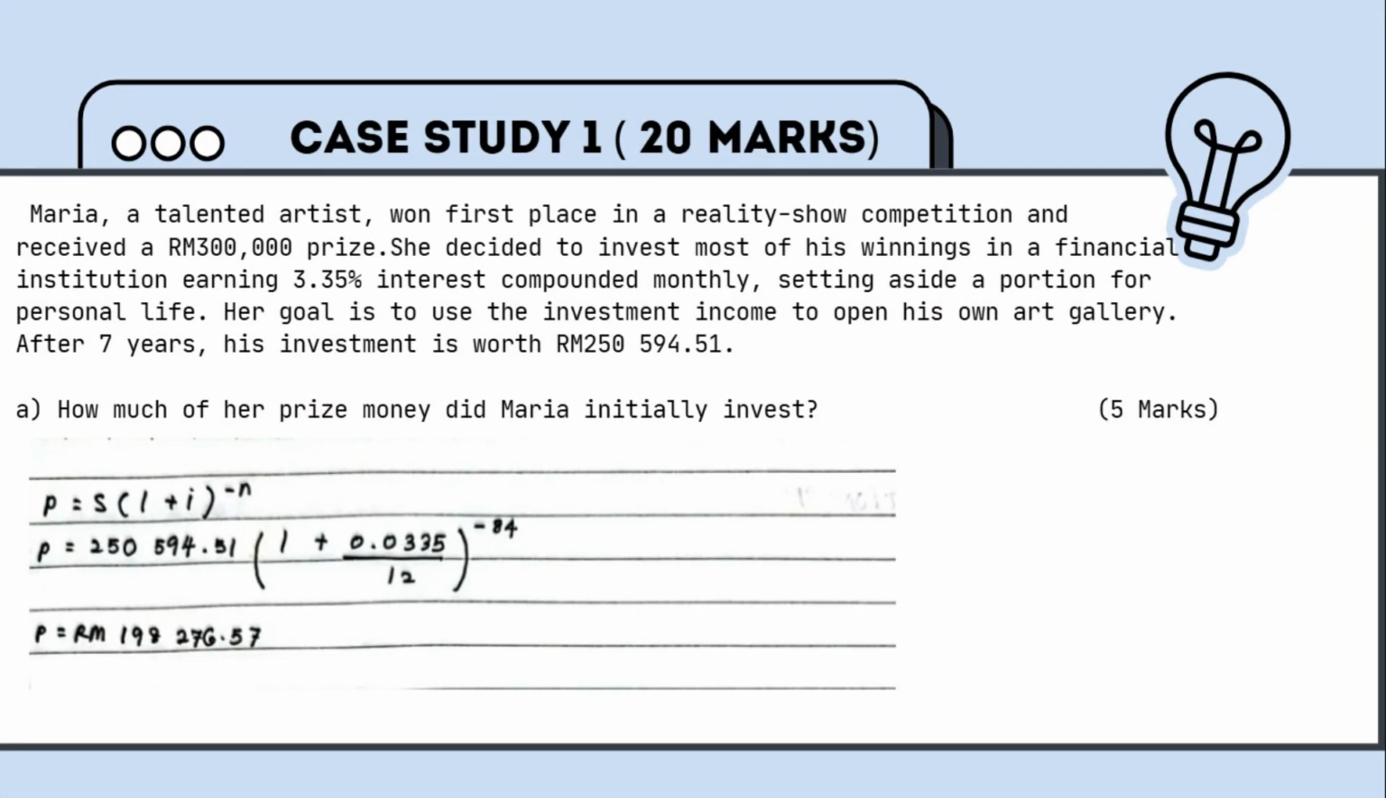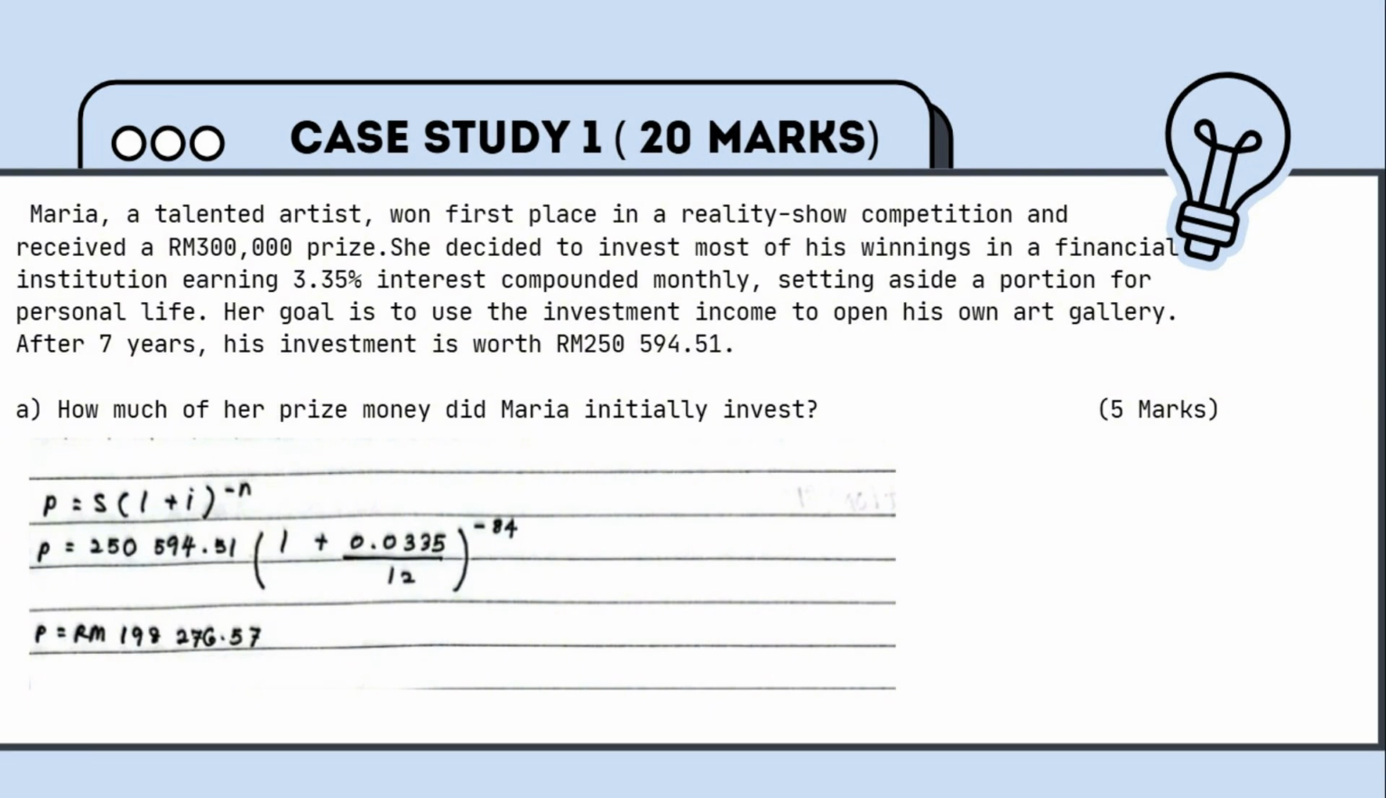A talented artist won first place in a reality show competition and received a 300,000 ringgit prize. She decided to invest most of her winnings in a financial institution, earning 3.35 percent interest compounded monthly, setting aside a portion for personal life. Her goal is to use the investment income to open her own art gallery.